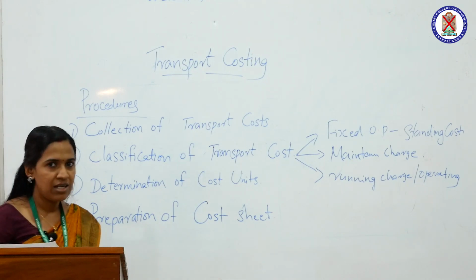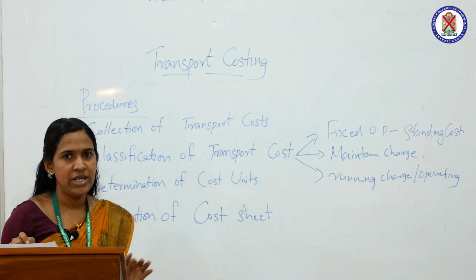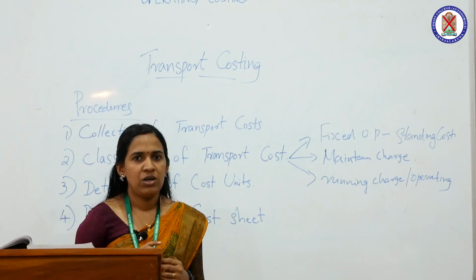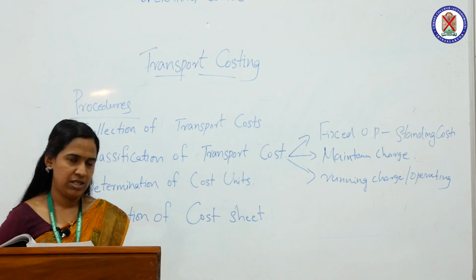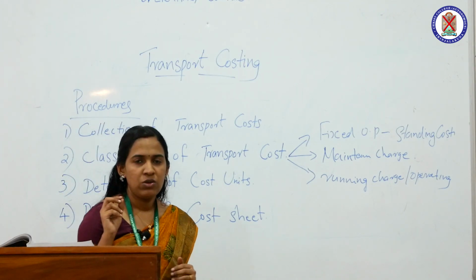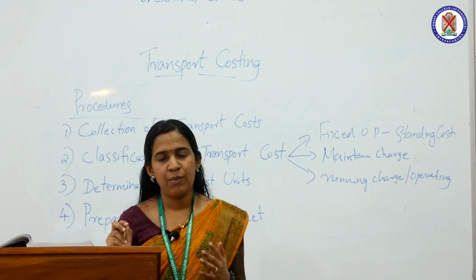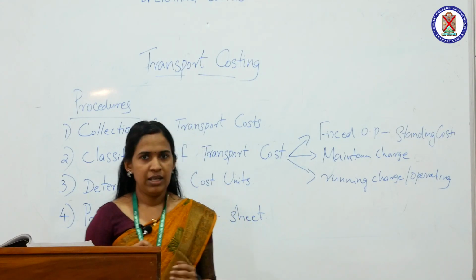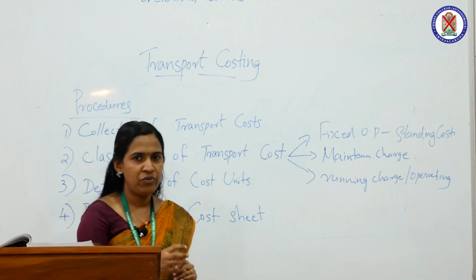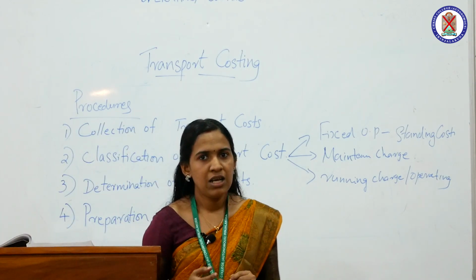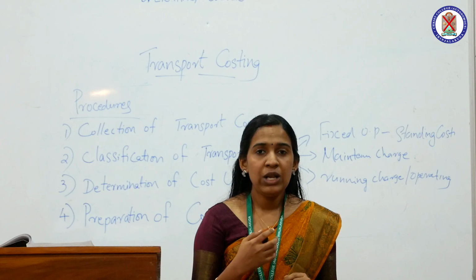We have already discussed what we mean by cost unit. There are two types of cost units, simple cost unit and composite cost unit. The selection of cost unit mainly depends upon the type of vehicle. In case of a taxi car, we use simple cost unit for measuring cost, that is cost is calculated per kilometer.